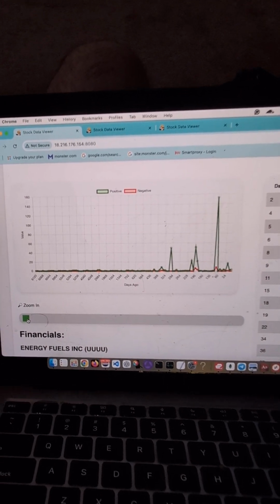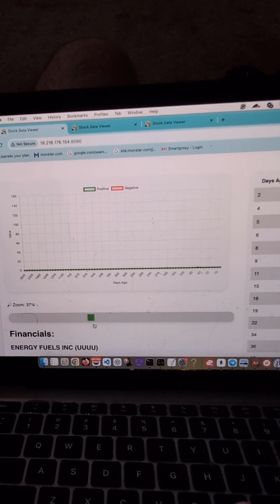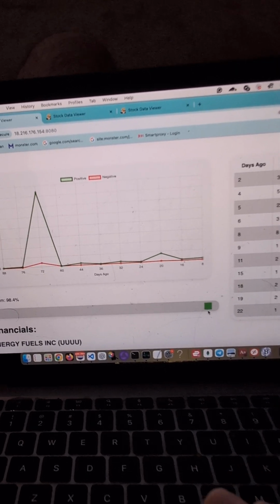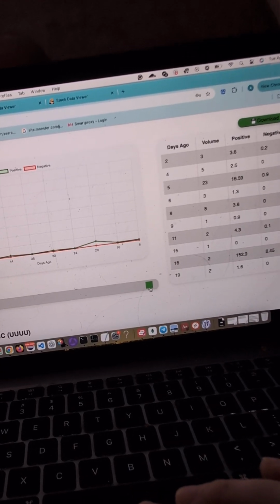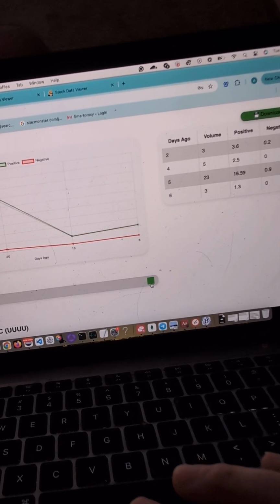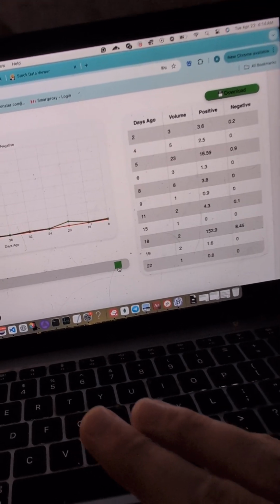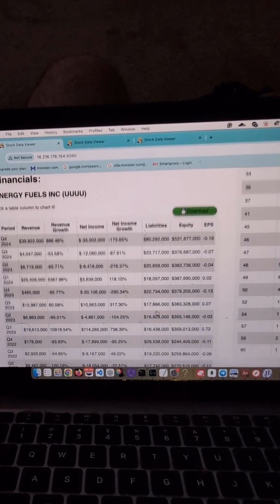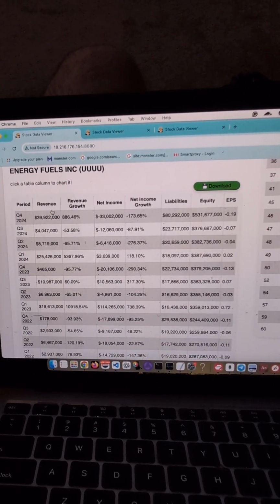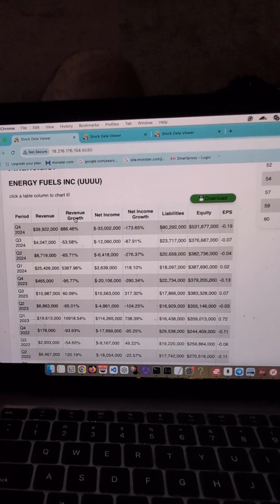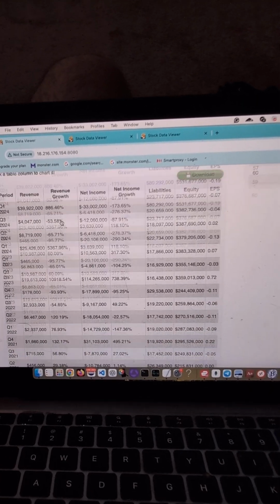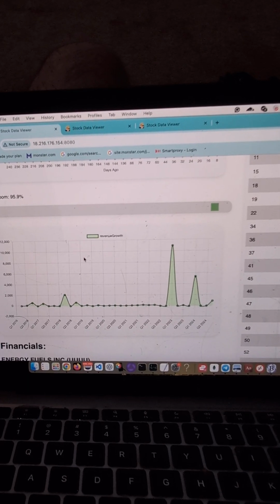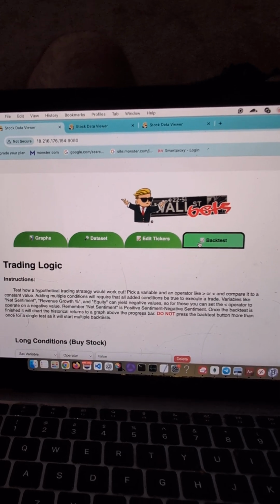So let's zoom in on the chart using this feature here. As you can see, the table changes size as you zoom in. So you can zoom in on the chart that way, and it also presents company financials. If you click a table column, it'll chart that table column. Over here we see the revenue growth is charted to the screen. So let's go back to the backtest feature.